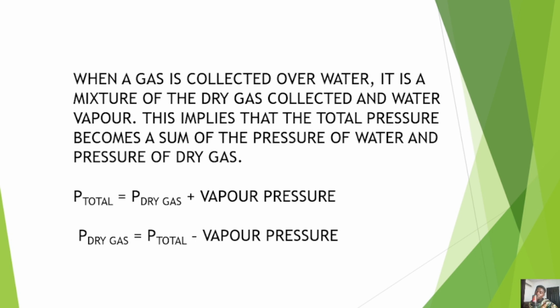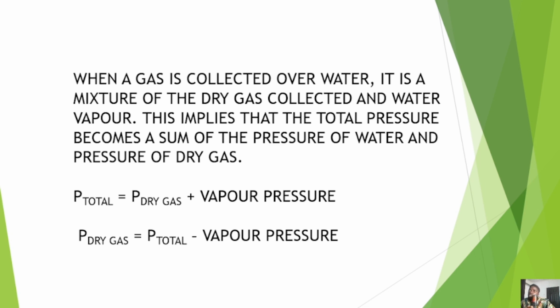So if you look at the formula we can generate from this statement, total pressure when a gas is collected over water equals the pressure of the dry gas plus the vapor pressure, which means that the pressure of the dry gas will be given as total pressure minus vapor pressure. So have this in mind. Anytime you see a question and they say that this gas is collected over water, any pressure they give you there is not a correct pressure yet. For you to get the correct pressure of the gas, you would need to remove the vapor pressure. So just have that in mind.